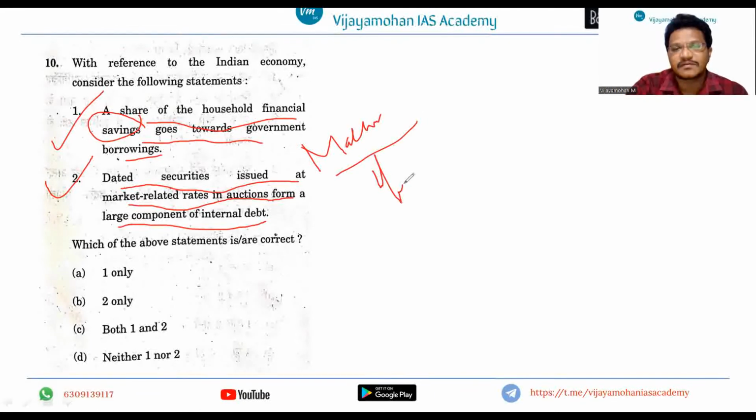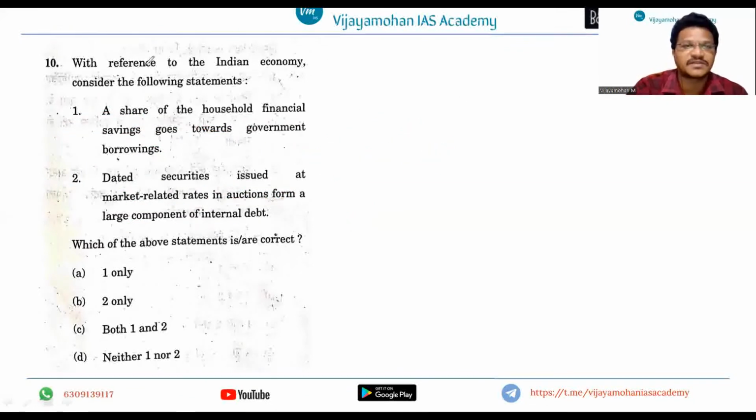macroeconomic concepts, right? So in order to solve these type of questions, you need to have a thorough understanding of what are the macroeconomic fundamentals like savings rates, interest rates, and then internal debt, borrowing, inflation. What are the instruments that are related to, that are regulating these instruments? What is the trend of these macroeconomic variables, how these are being influenced by the external sector, and what are the components of internal debt? So like that you have to form your forward and backward linkages with the current affairs.